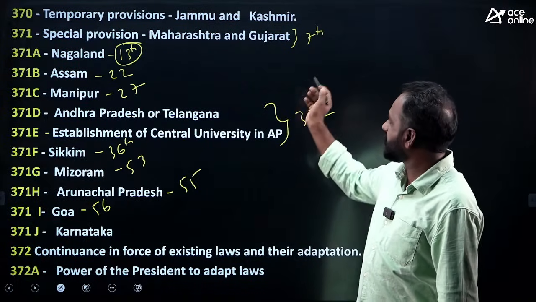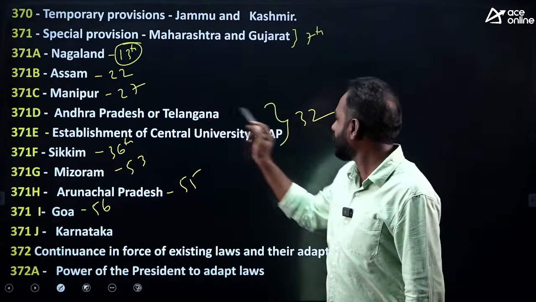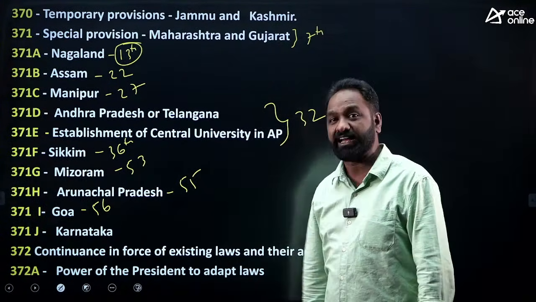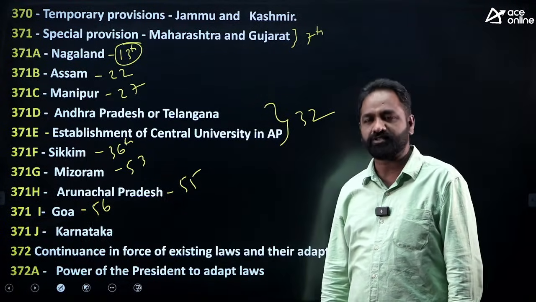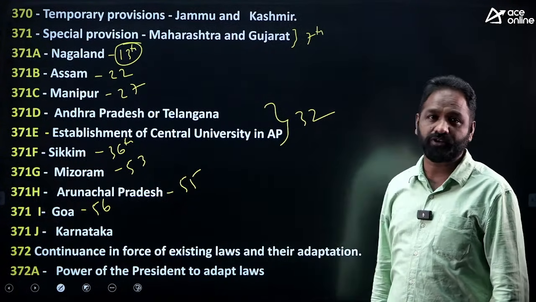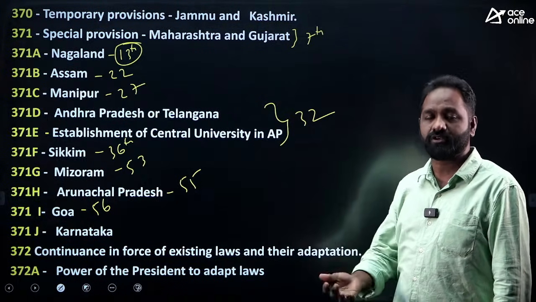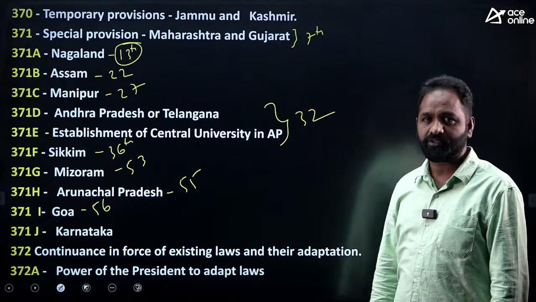So here I mentioned almost 9 amendments, about 10 articles, for 2 questions. I mean, I expect a question from this chapter this time, the special temporary provisions for certain states, right?